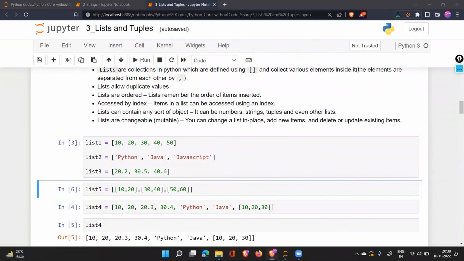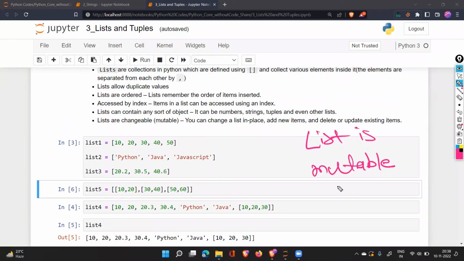Just the last thing you need to remember is that a list is mutable. Mutable means we can go inside the list and I can delete some of the values. I can replace this value with 30, I can replace it with 40 or with 400. These are the things I can do.